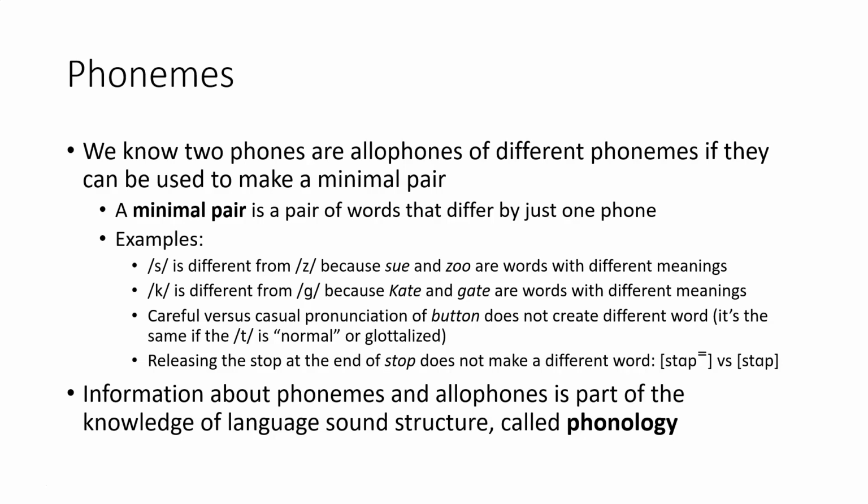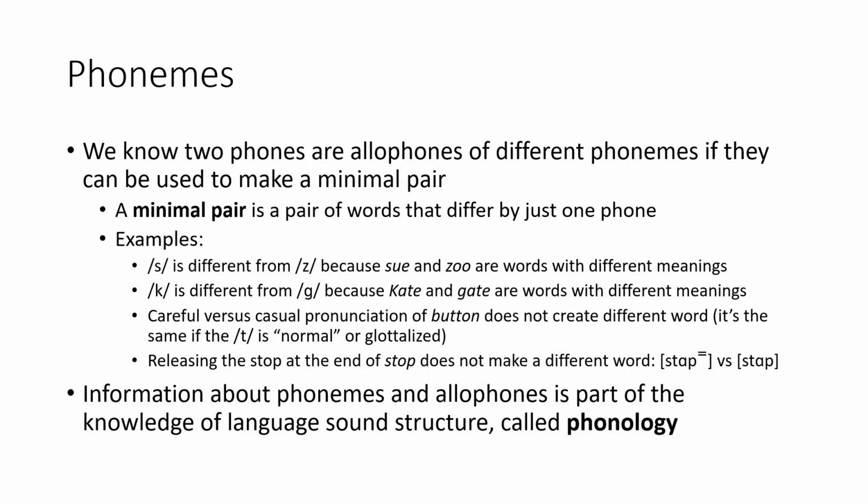So for example, we have the phonemes s and z, that are different phonemes from one another because we can make different words like Sue and zoo, where the only difference is the difference between those sounds. Similarly for k versus g, we have Kate and gate, words that have different meanings, and so those sounds must be parts of different phonemes.